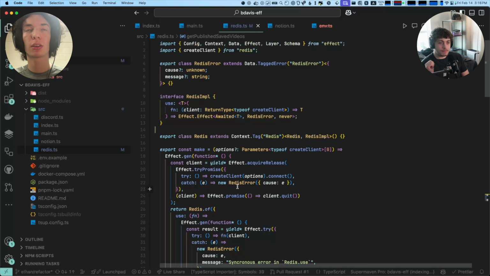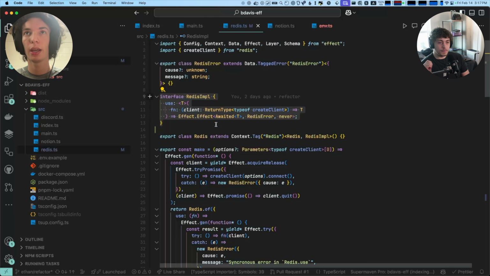So let's talk about this. This is what's called a tag. I like to describe a tag as a placeholder. A tag is related to a type and a string. The string is what determines it at runtime, but that's an internal implementation detail. All you need to know is that this tag represents a placeholder for an object of this type.